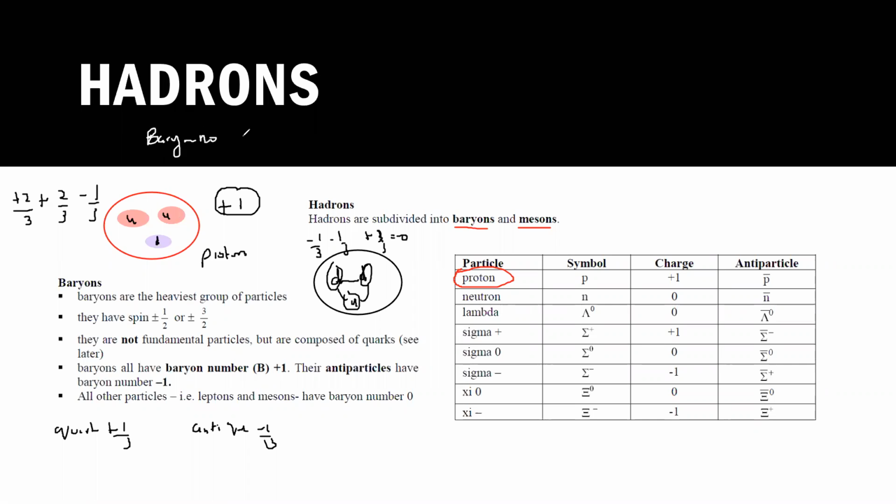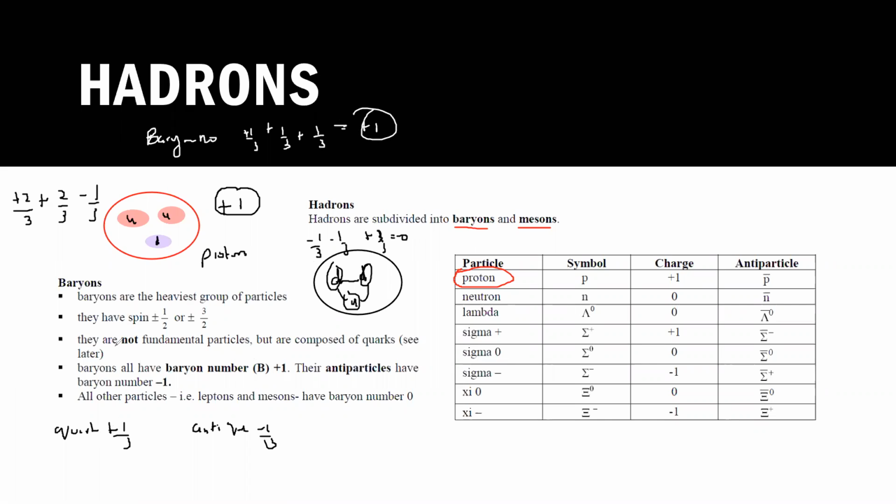So for up, it is 1 by 3 because it's a quark. For another up, it's also 1 by 3. And the down also, it's a quark, so I'll have 1 by 3. When I solve, I'll get baryon number as plus 1. So the baryon number for each baryon is plus 1. For every baryon, it's plus 1. And for an anti-baryon, meaning the antiparticle, the baryon number will be minus 1.